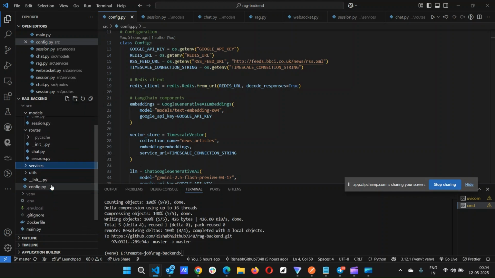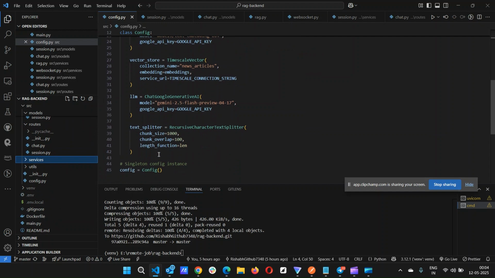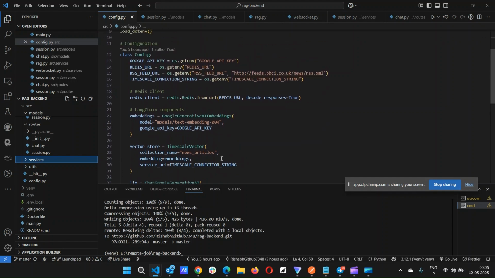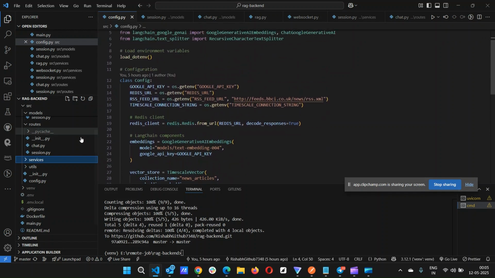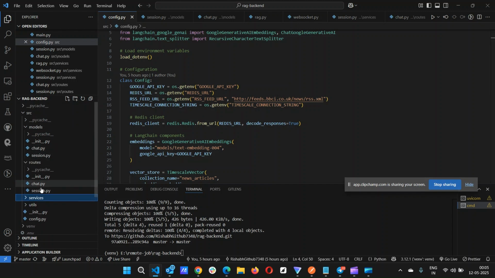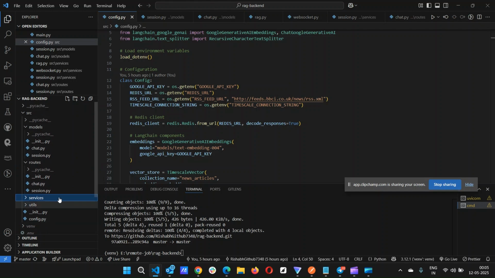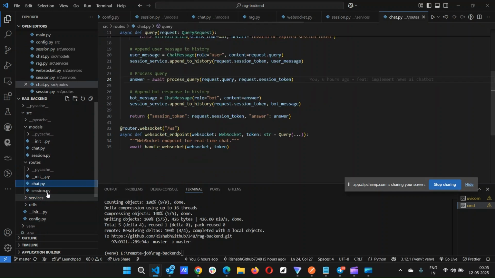After that, I can show the text splitters, like chunking. Whenever we generate embedding, we divide the data into chunks, and then we generate embedding for those chunks. And this is the Redis configuration. After that, I can show the RAG service.